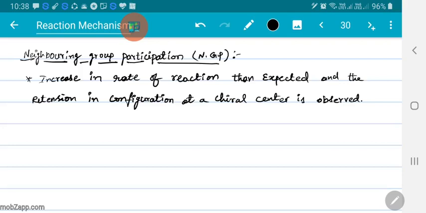Right. Now, how is a neighboring group involved in participation of substitution reactions?